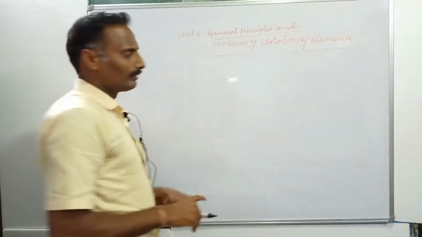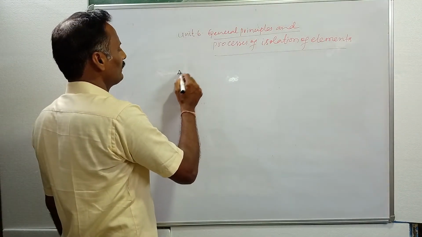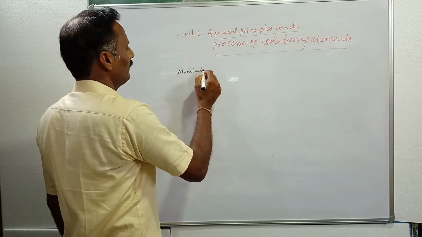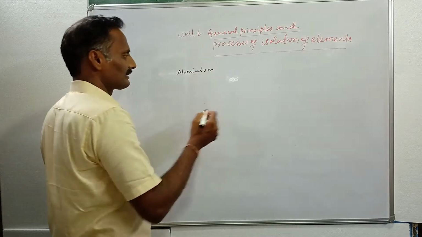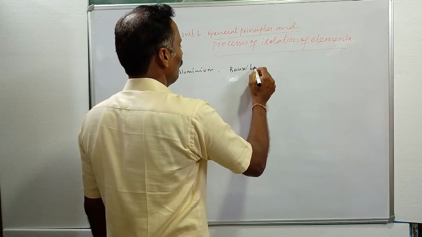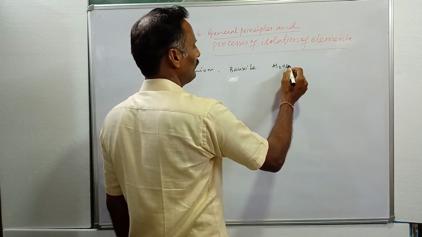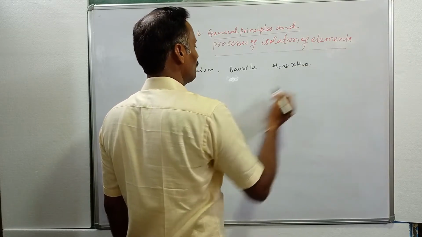What are the minerals of aluminum? For aluminum we have mainly three minerals available. One is bauxite, the mineral of aluminum, whose formula is generally written as Al2O3·xH2O.